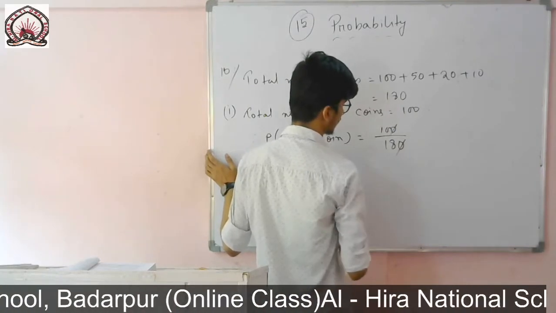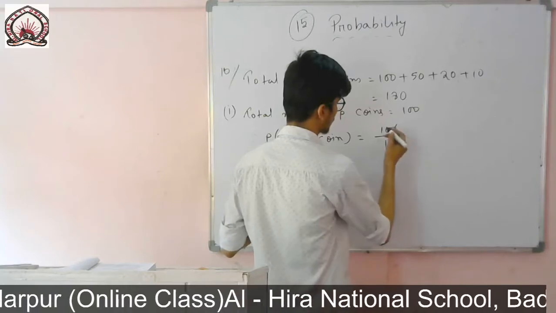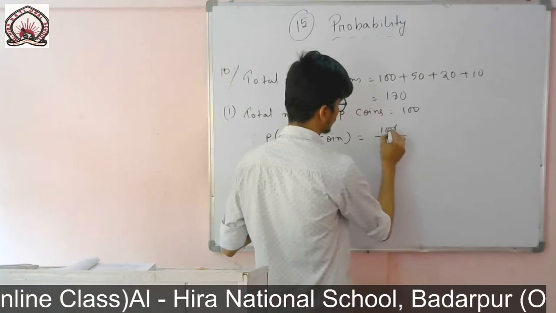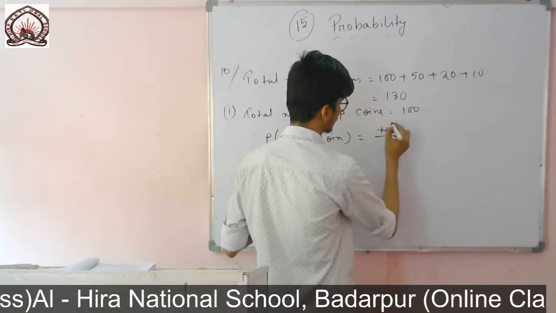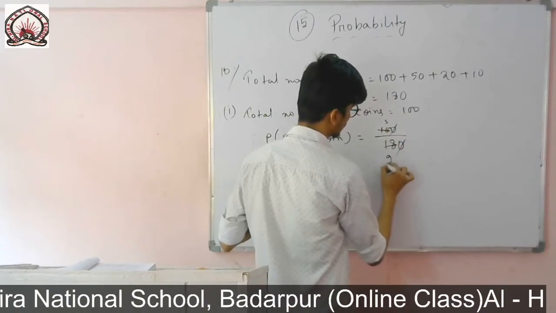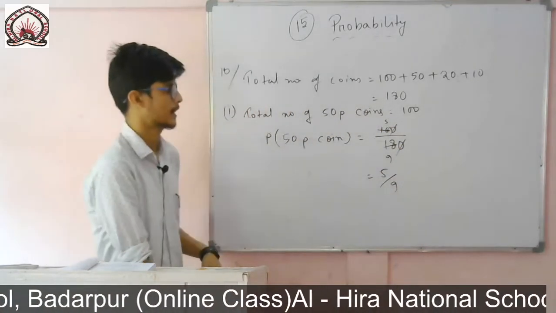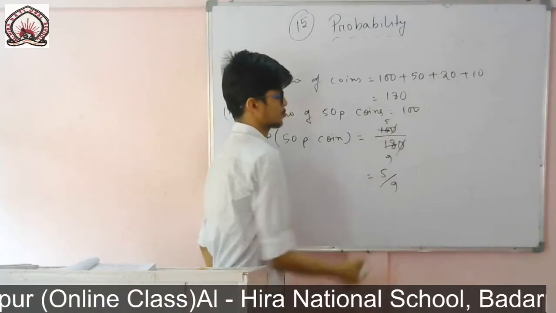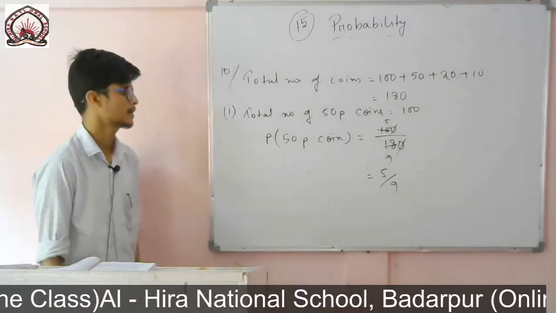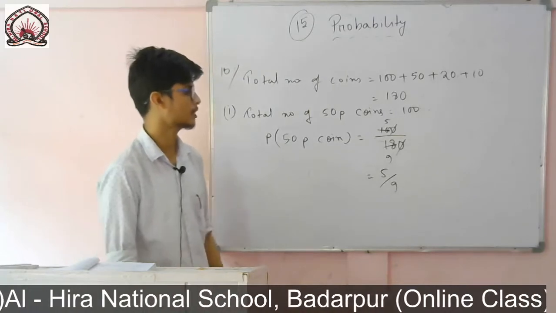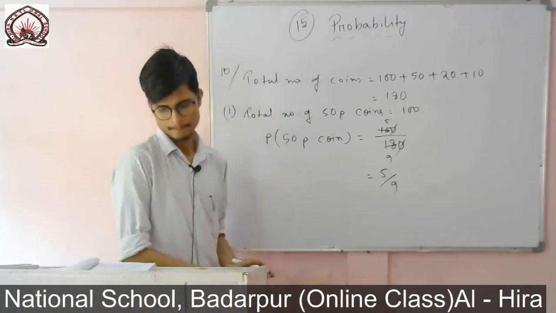The zeros cancel, and then 2 fives are 10 and 2 nines are 18, that means 5 by 9. So probability of a 50 paisa coin is equal to 5 by 9.